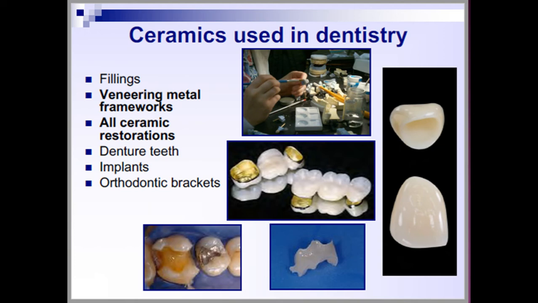Kinds of applications where we use these ceramic materials. We'll see them again. According to application, how we're going to classify them is the material used for fabrication of jacket crowns, veneers, post cores, fixed partial dentures, denture teeth. We have orthodontic brackets where we use them to align the teeth. Then we have last but not least implants.